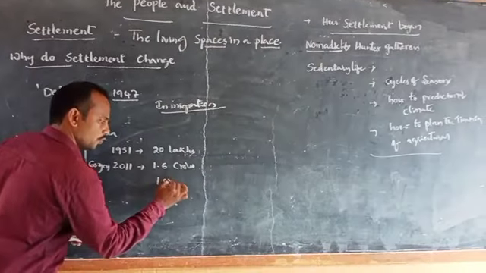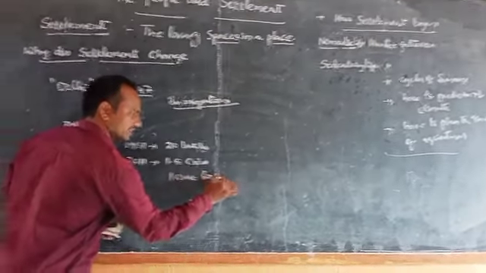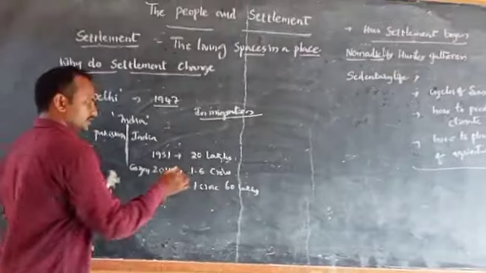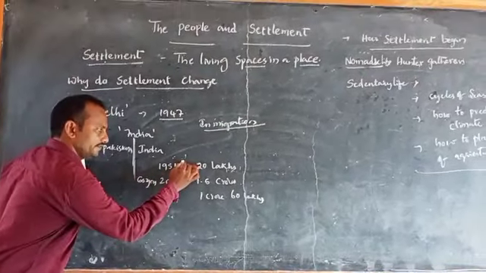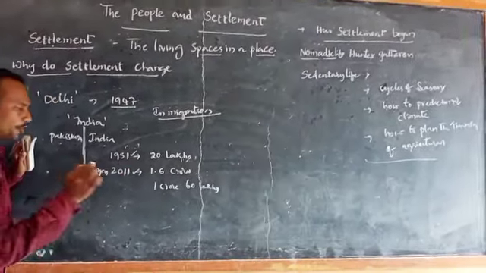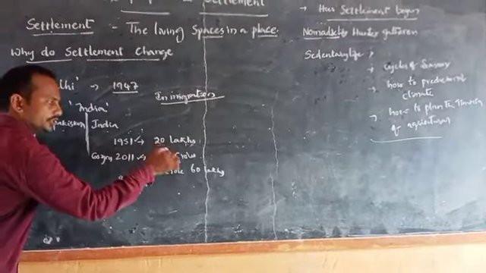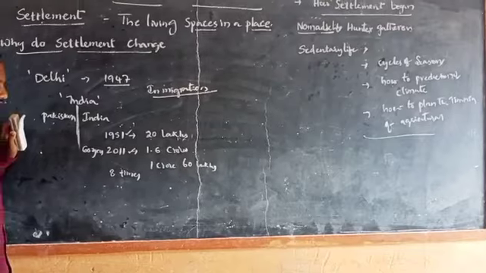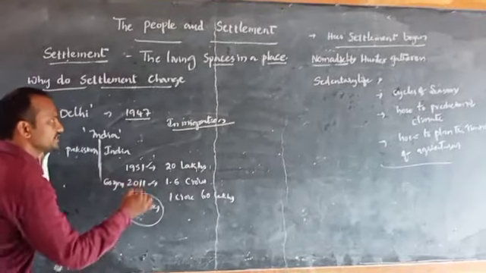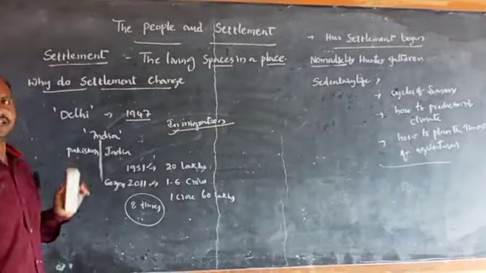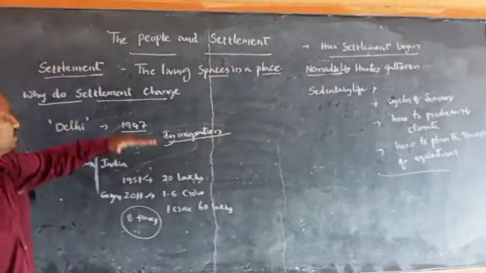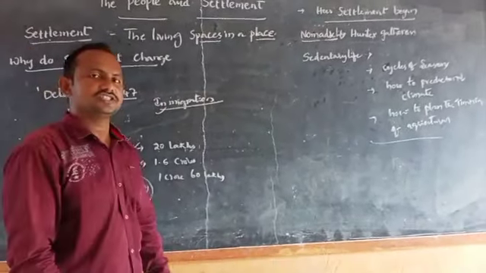It means 1 crore 60 lakhs. So in the span of 60 years from 1951 to 2011, the population of Delhi increased 8 times. This population increased mainly because of in-migration. Due to this in-migration, the settlement has changed.